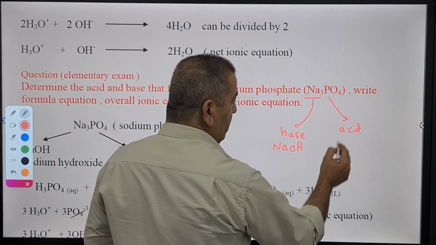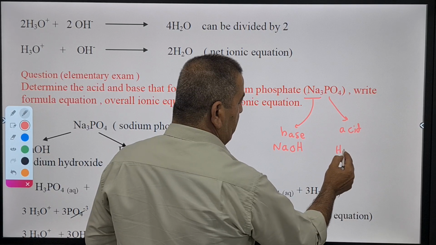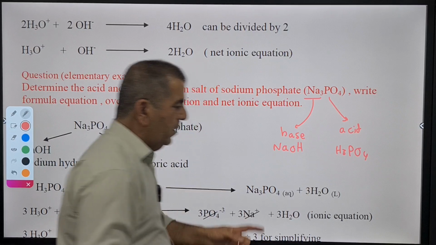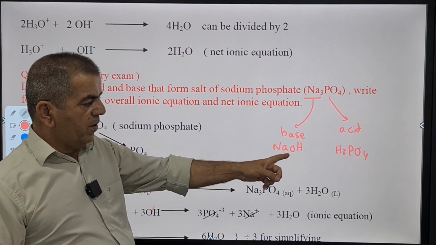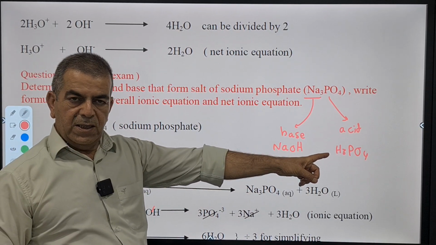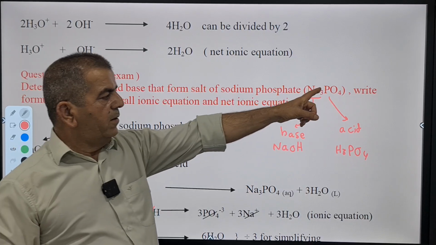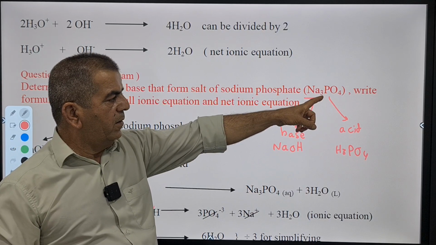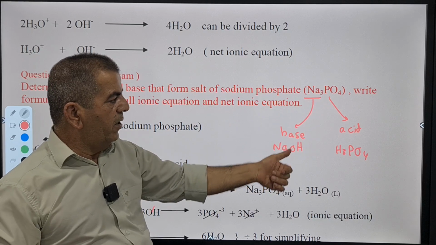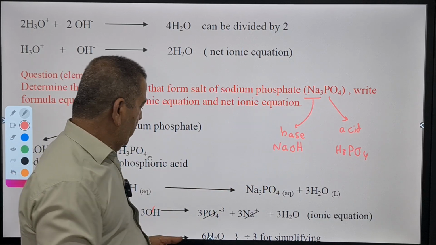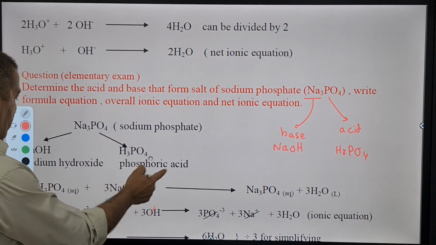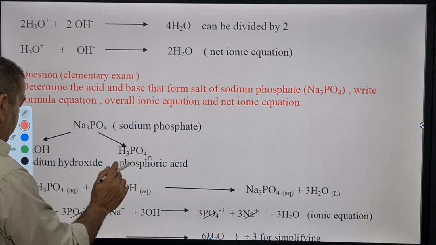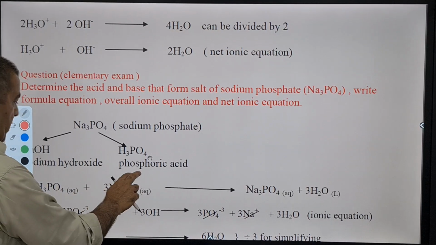The anion came from H3PO4. Sodium hydroxide and phosphoric acid. Add hydrogen to the anion and add OH to the cation. Okay, so here we have phosphoric acid and sodium hydroxide.